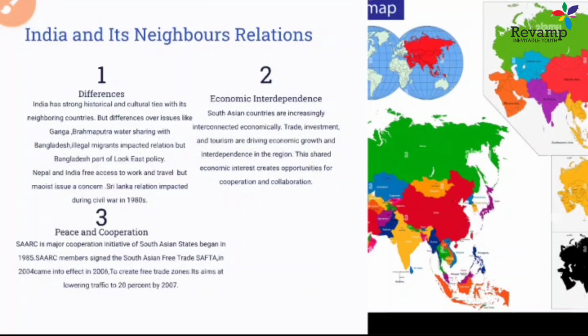And because all these countries are neighboring countries living together in the same chunk of area, a lot of economic interdependence was also there between these countries. A lot of trade agreements and infrastructure development happened between these South Asian countries. We share hydrological projects between India and Nepal for power plants also.